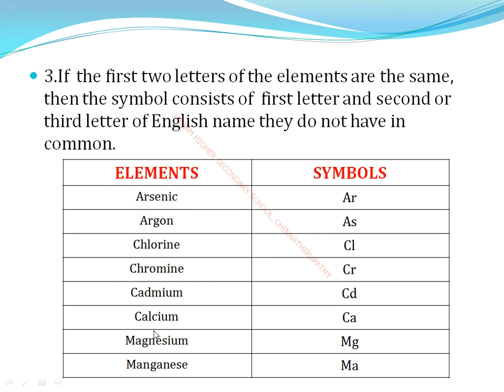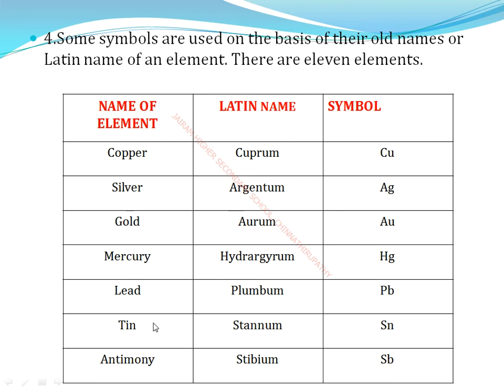Next, the fourth one: some symbols are used on the basis of their old names or Latin names of an element. There are 11 such elements. For example, the element copper, the Latin name is cuprum, the symbol is Cu. Silver, the Latin name is argentum, the symbol is Ag.